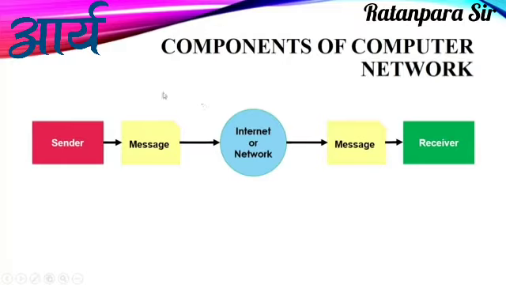All this information is analyzed by the network or the internet, and only then are the messages given to you. For analyzing this email ID or mobile number, there are some sets of rules which are already available, and these sets of rules are termed as protocols. When you receive the message at the receiver's end, that message will again be checked on your side.